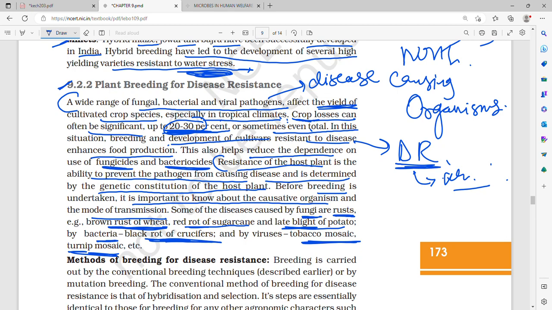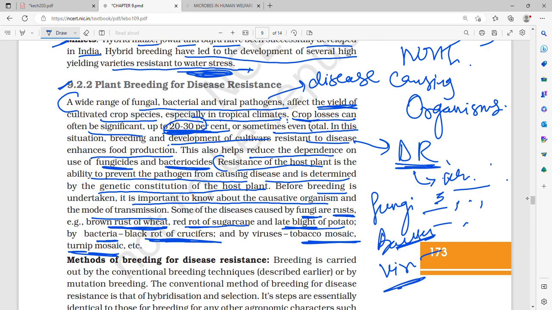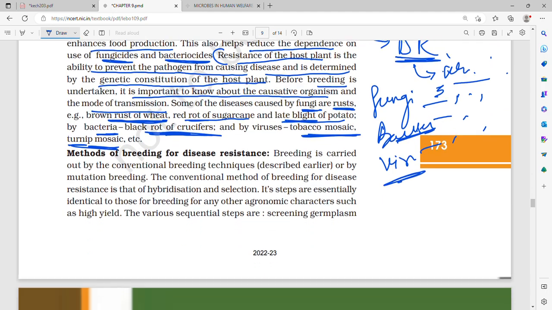So for fungi there are three diseases. For bacteria there is one disease given in the NCERT, and for viruses there are again two diseases. Fungi: brown rust of wheat, late blight of potato, and red rot of sugarcane. Then bacteria: black rot of crucifers. And viruses: tobacco mosaic virus and turnip mosaic virus.